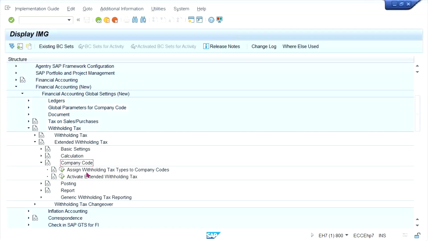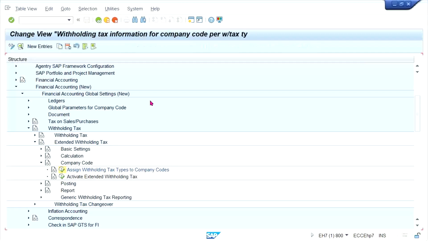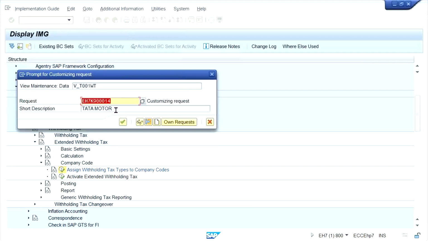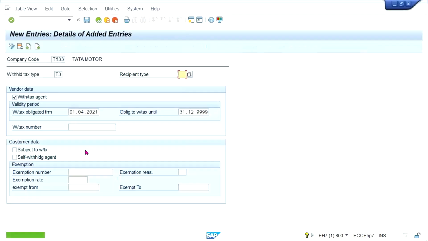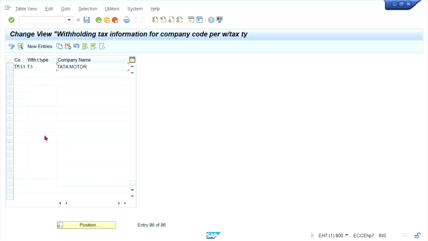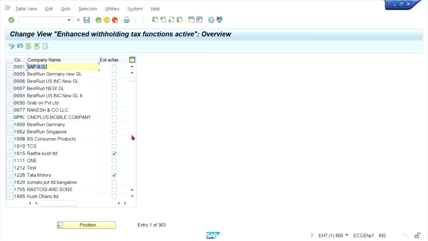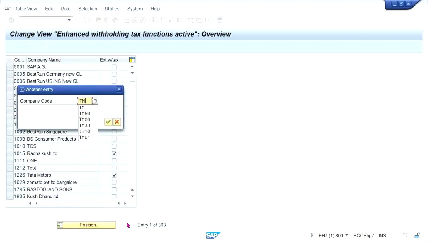So now just go to company code. Tax type we have to assign. Tax type T3. Apply the check mark here, and the period is going to be specified here. And then activate the extended withholding tax, which we have already done. Activation is already done.